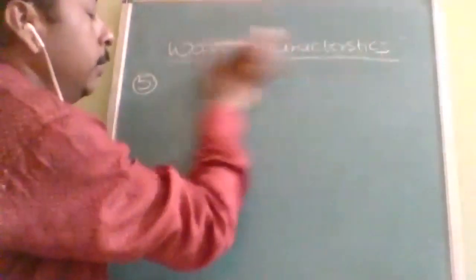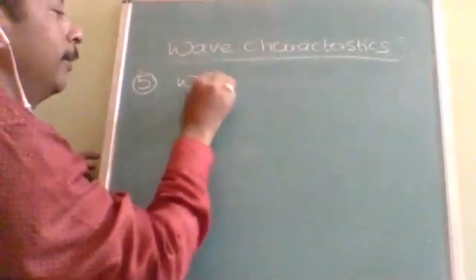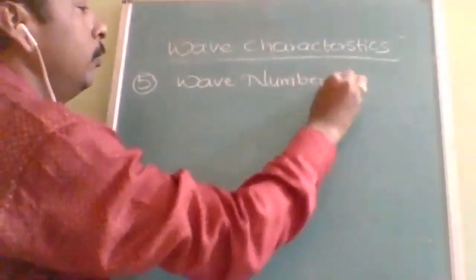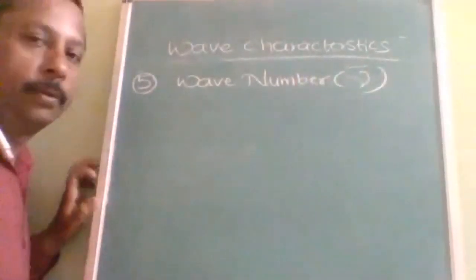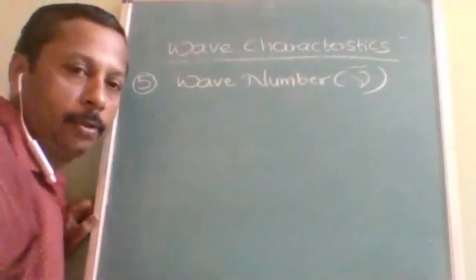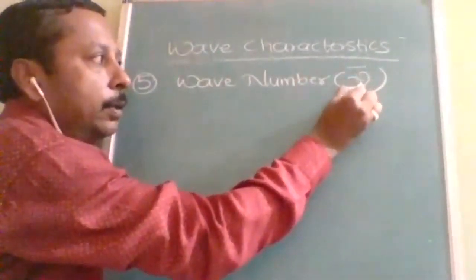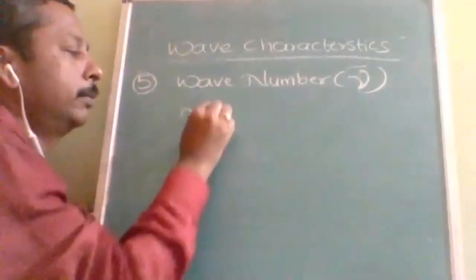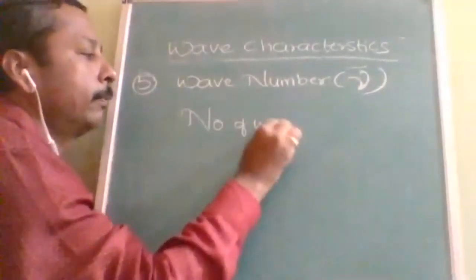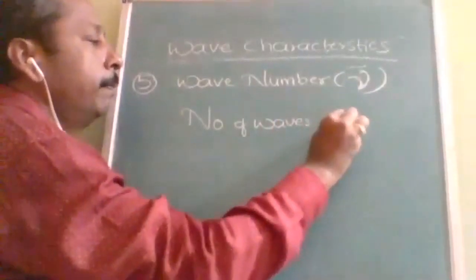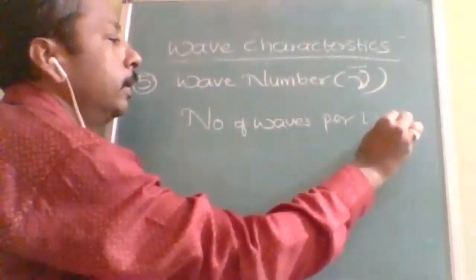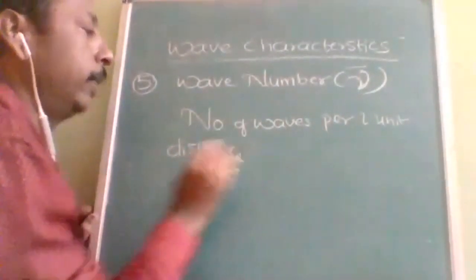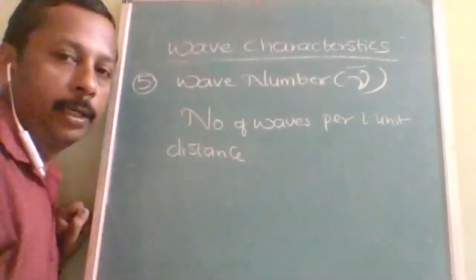Sorry, the fifth one I told you is the wave number. Again here also there are two definitions of wave number. Wave number is denoted with nu bar. Wave number denoted with what? Nu bar. Nu bar is defined as, first, the number of waves per unit distance. Like in 1 meter, how many waves we can accommodate?